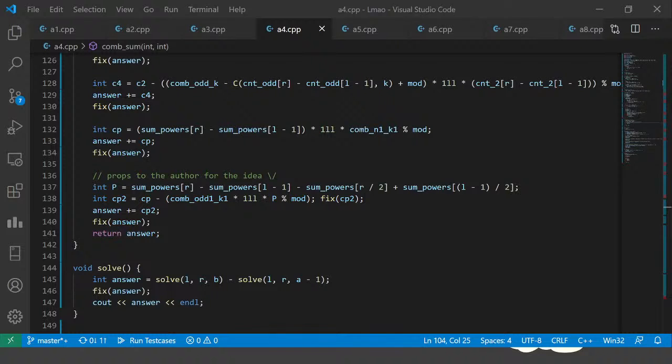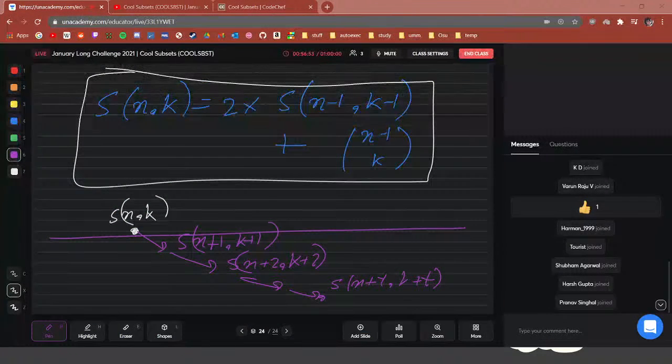So you can do this by looking at the editorial of this problem. In the editorial of this problem, this is the tester's solution, so you can go and look at that if you are interested.